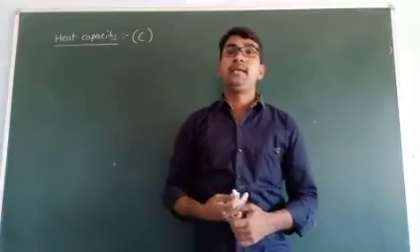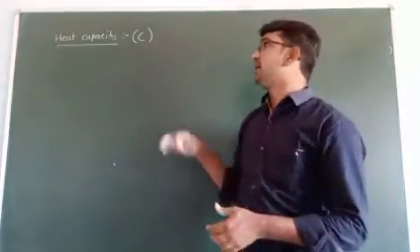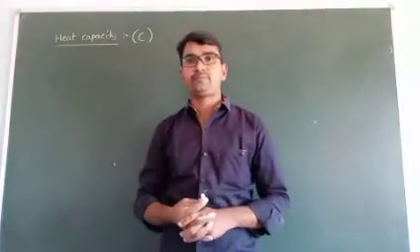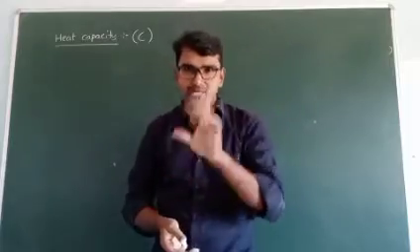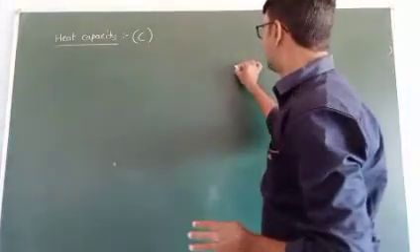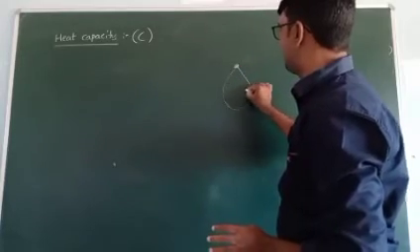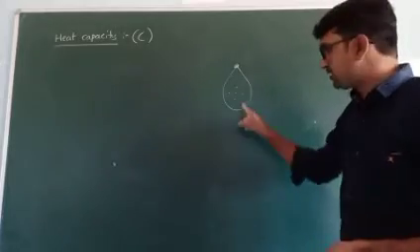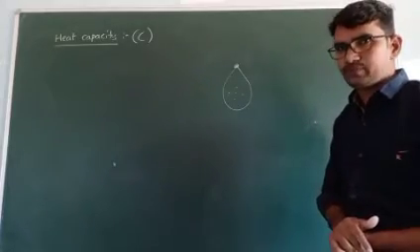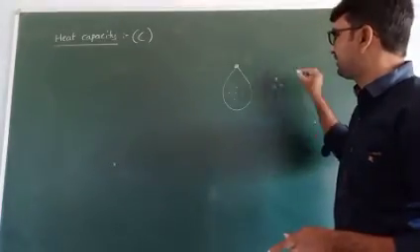Next one, heat capacity. Listen carefully, all of you. For example, one gas is given to you in one container. Now check the temperature of this gas. For example, the temperature of this gas is 11 degrees centigrade.